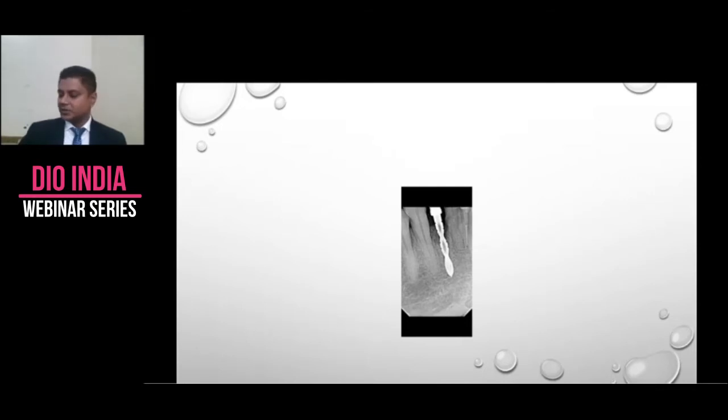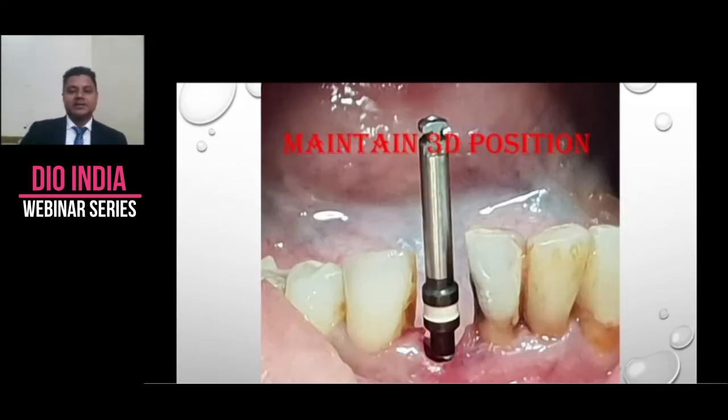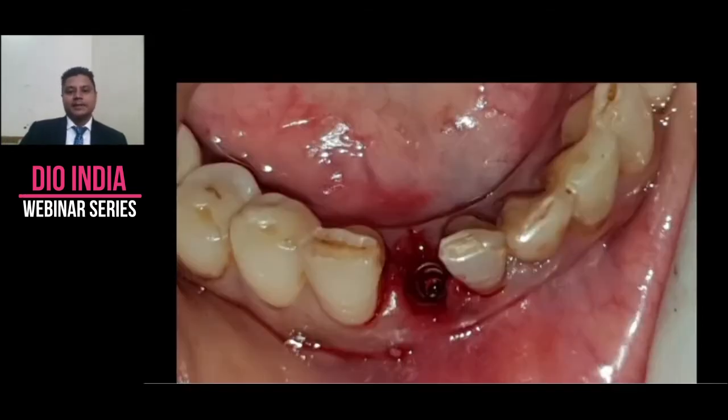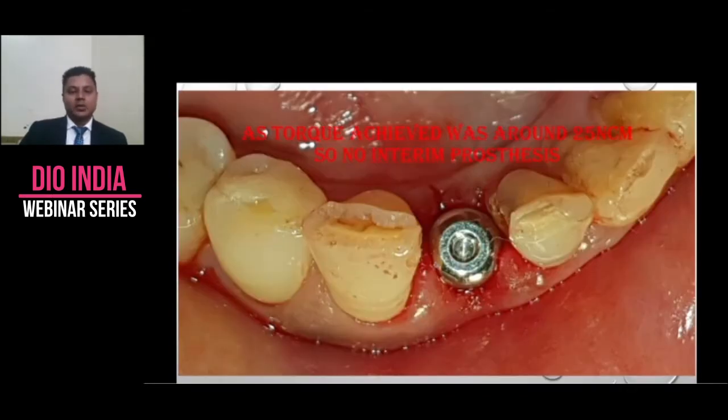They guide you in certain situations, like in this case, where it is a tight parking space. You never know when you are going to hit the adjacent tooth root. So it is good to have intraoperative x-rays. Implant placed as per the requirement, and as I didn't get the required torque, instead of provisionalizing this case, instead of giving her something fixed on the implant, I just put a gingival former and gave her a Maryland composite bridge here.